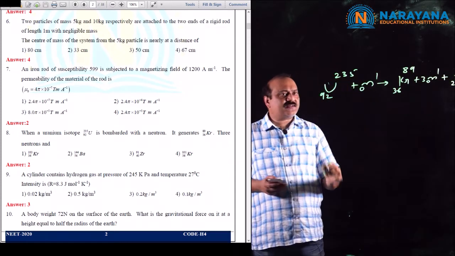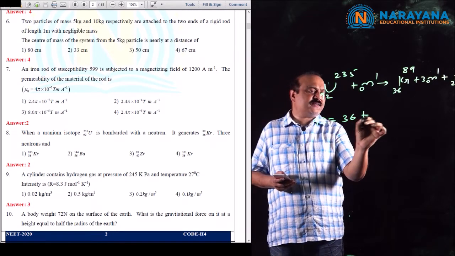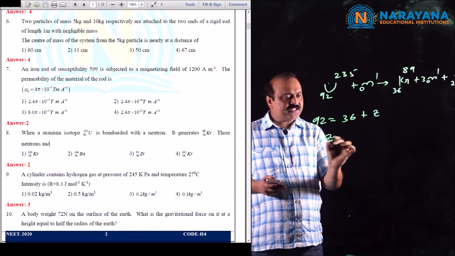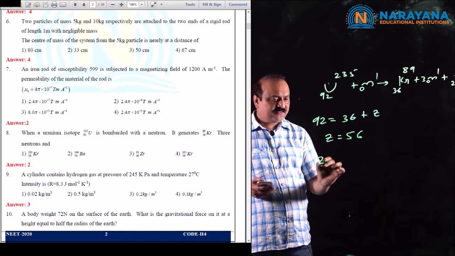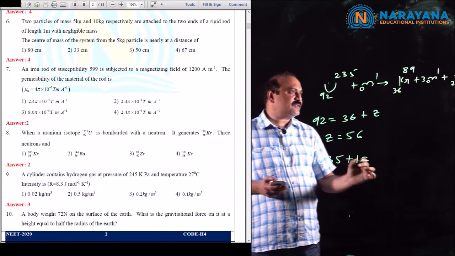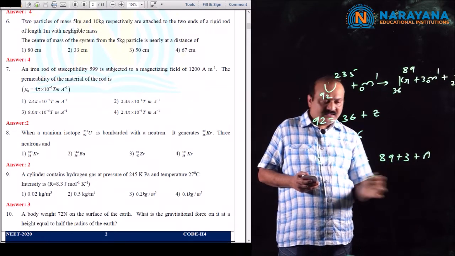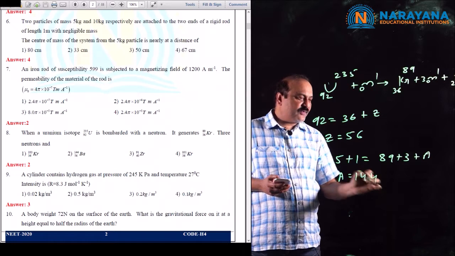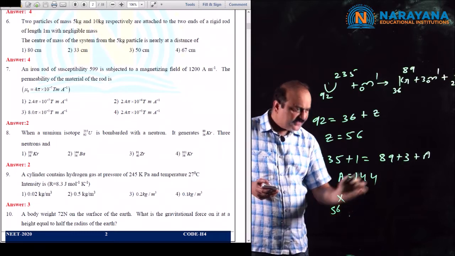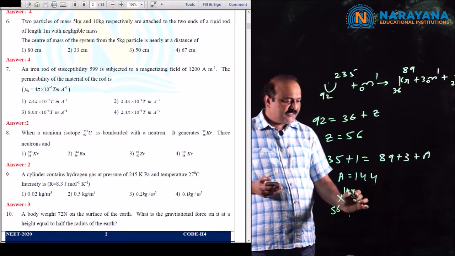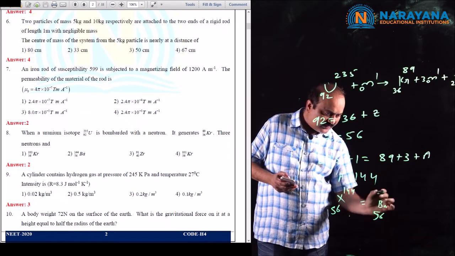According to the law of conservation of charge, 92 is equal to 36 plus Z. Therefore Z is equal to 56. And according to the law of conservation of mass, 235 plus 1 is equal to 89 plus 3 plus A. Therefore A is equal to 144. Therefore the element X has Z equal to 56 and mass number 144. This is nothing but barium, 56, 144.